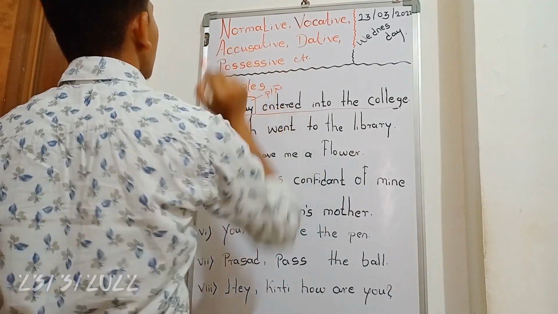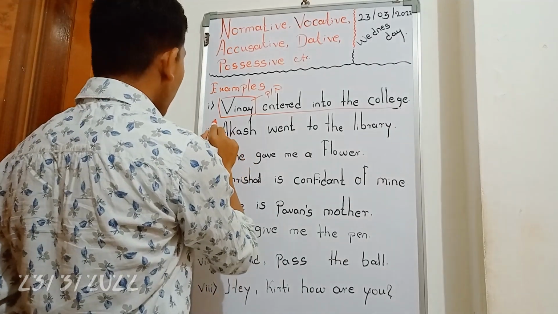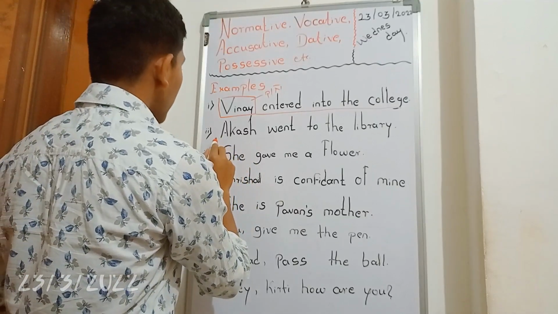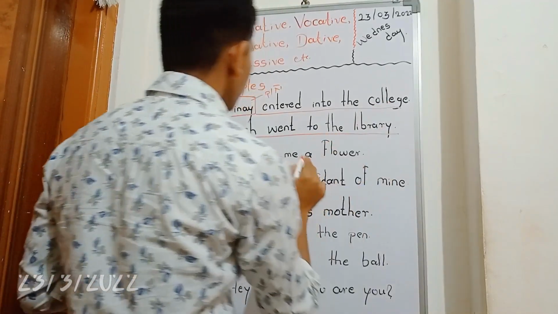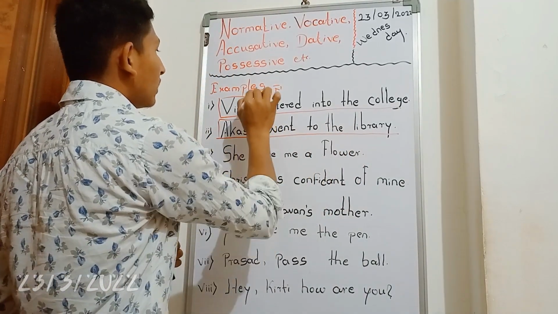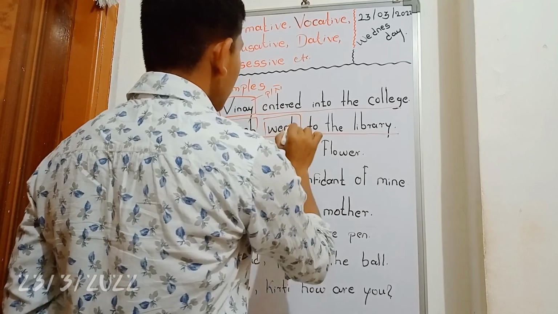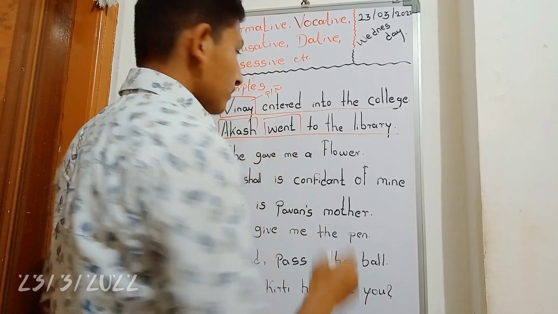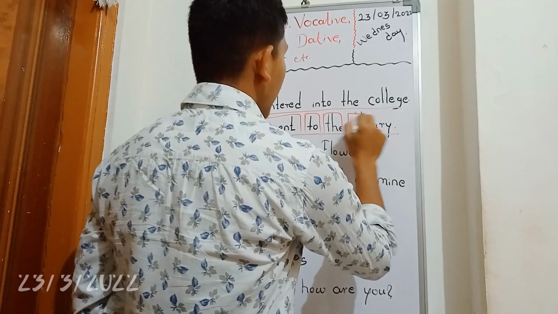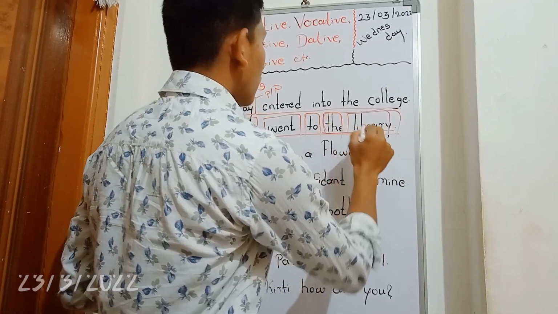Now the second one is accusative. Here I have given the example on the board: Akash went to the library. Which is the subject? Akash is the subject. The subject we have dealt with at the very first. Here went is the verb, to is a preposition, the is the article, and the library is the whole phrase.